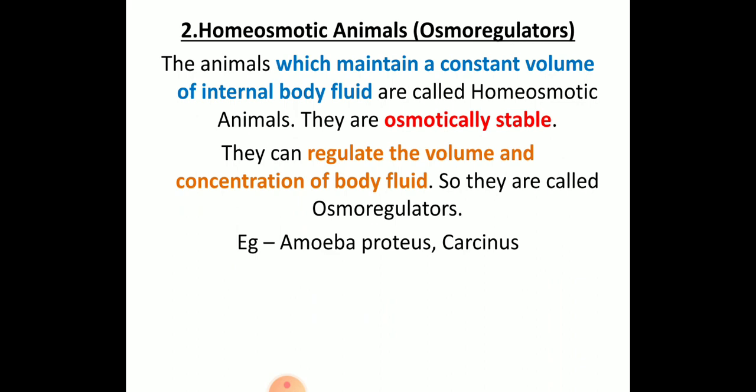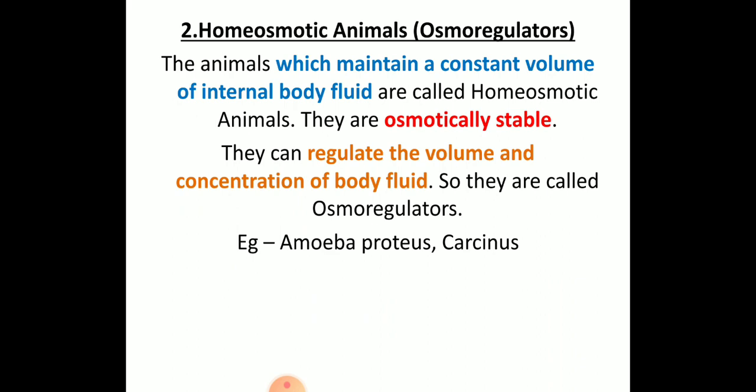Next, homeostatic animals, that is osmoregulators. These organisms maintain a constant volume of internal body fluid, so they are called osmoregulators. These are usually osmotically stable animals and they can regulate the volume and concentration of body fluid. Hence they are called osmoregulators. Example, amoeba.